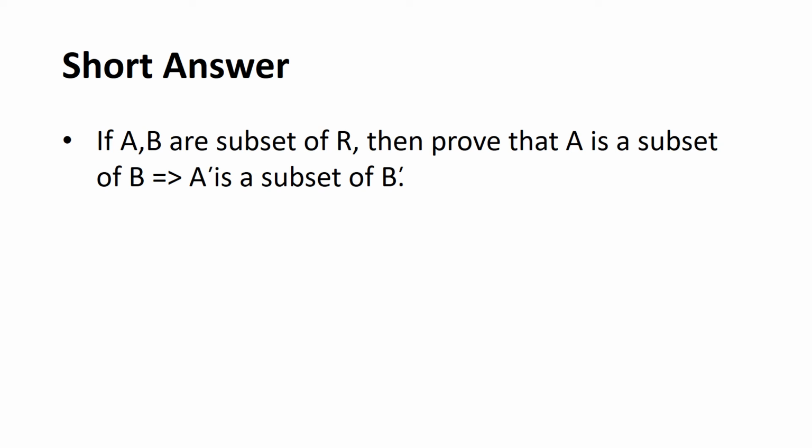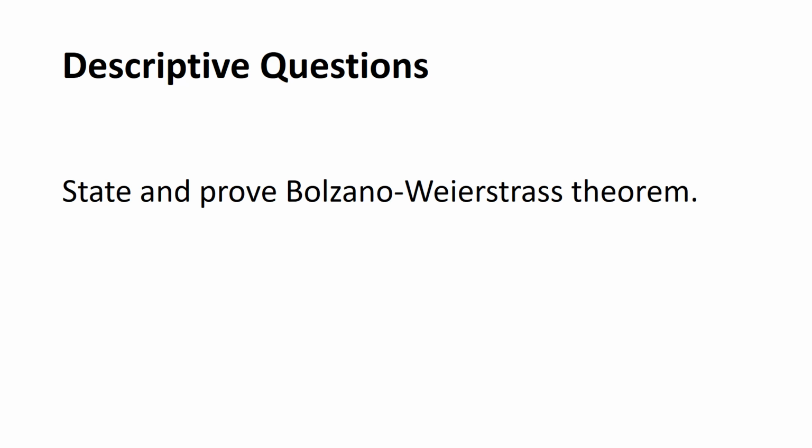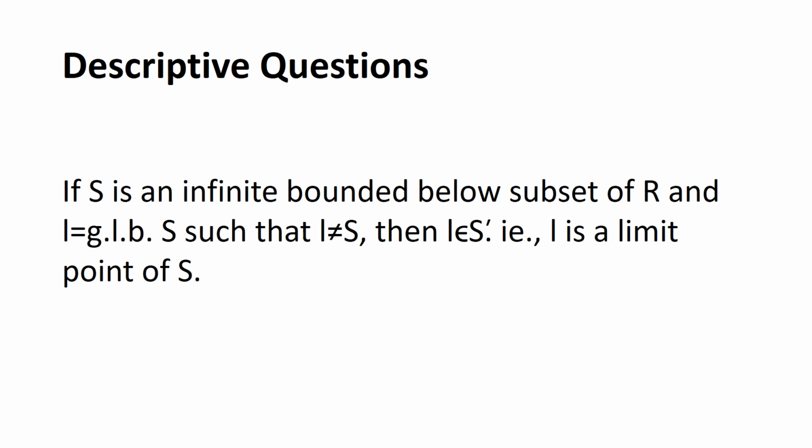A short test for you: if A and B are subsets of R, then prove that A is a subset of B implies B complement is a subset of A complement. Descriptive questions: state and prove the Bolzano-Weierstrass theorem.